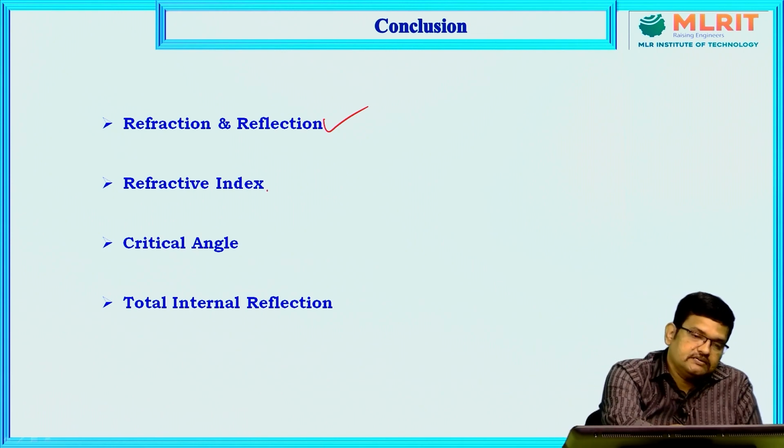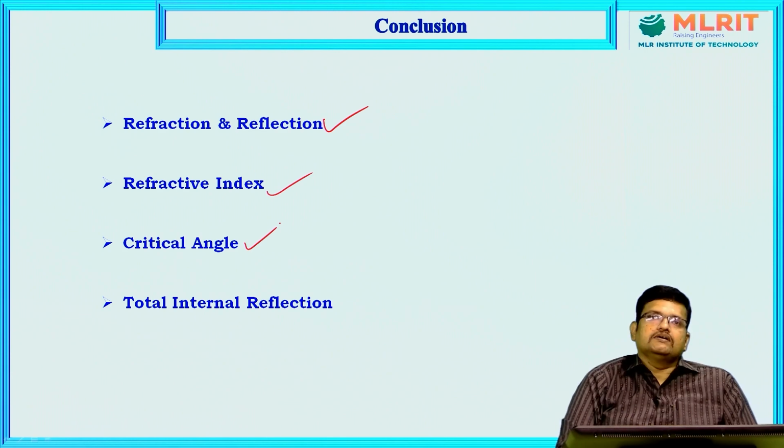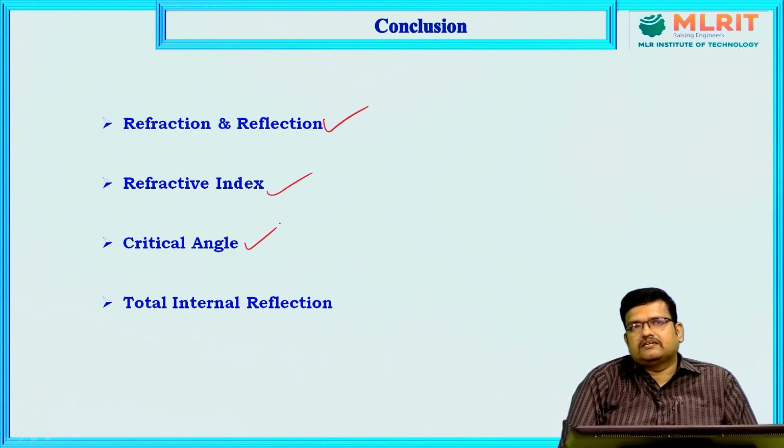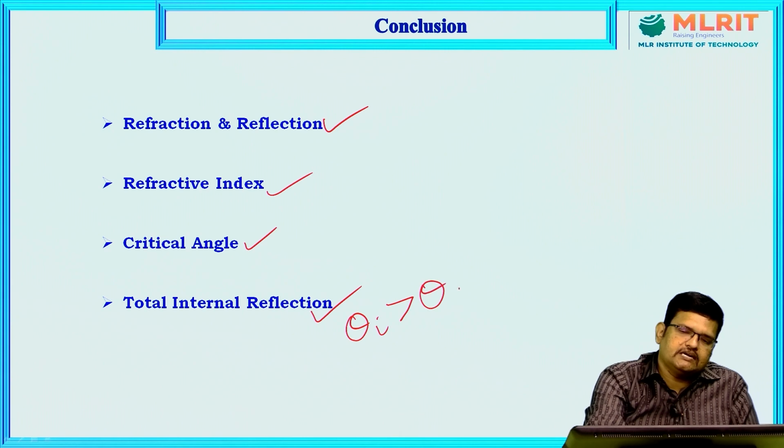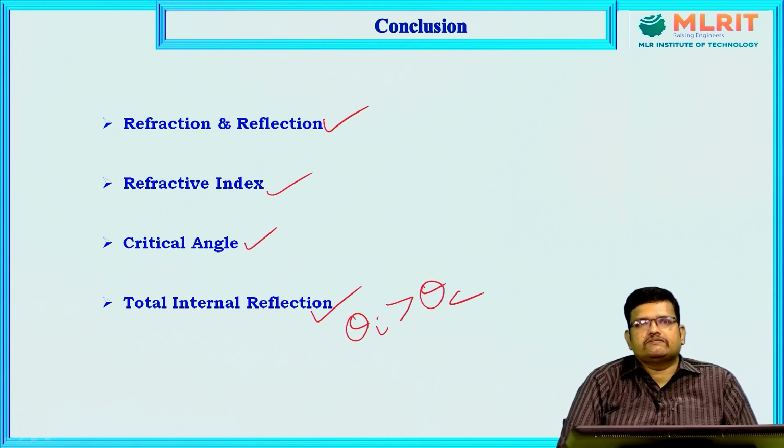Next we discuss the critical angle. The critical angle is the one where the refracted ray lies parallel to the medium, we call it the critical angle. Finally, we discuss total internal reflection. Total internal reflection can occur when the angle of incidence is greater than the critical angle. It is a very important concept in optical fiber communication.